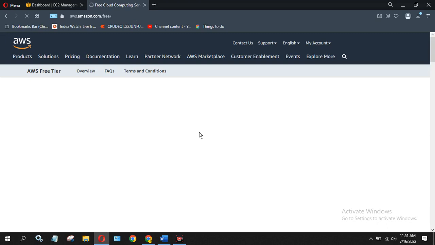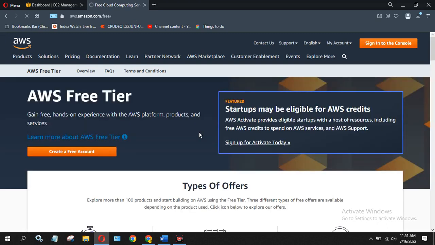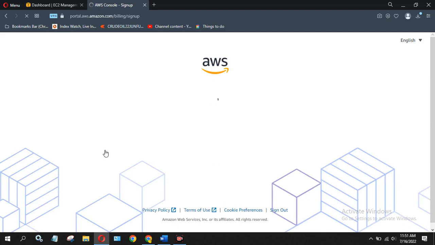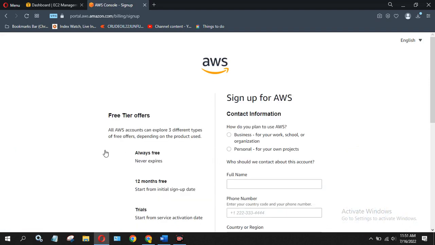Now you can see the AWS page, and the very first option is create a free account. Once you click on create a free account, it will open a page where you need to fill in your personal details, meaning your name, your mobile number, and your address. And once you go to the next page, you can see here.